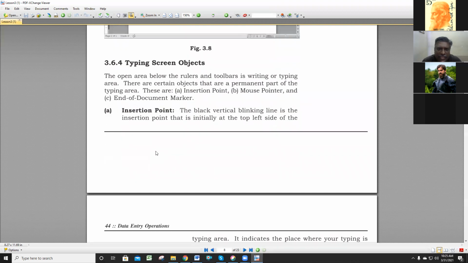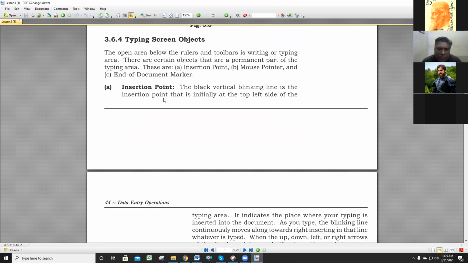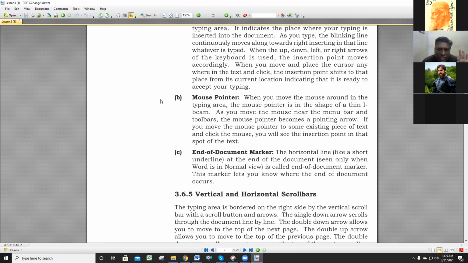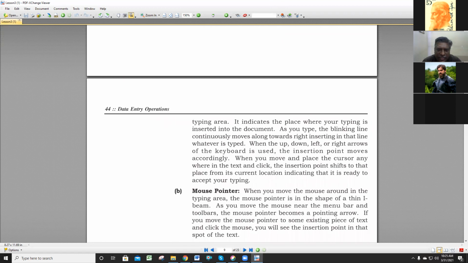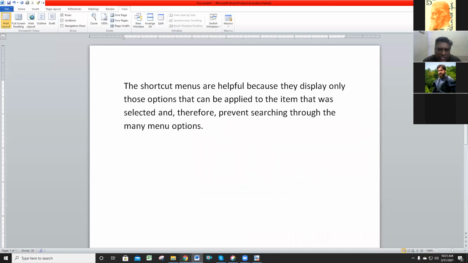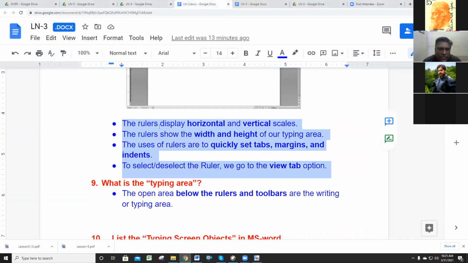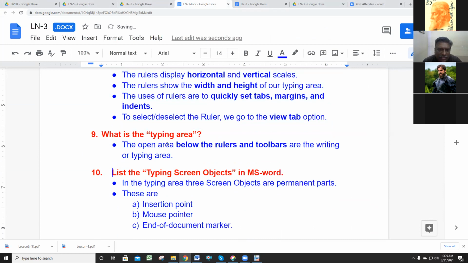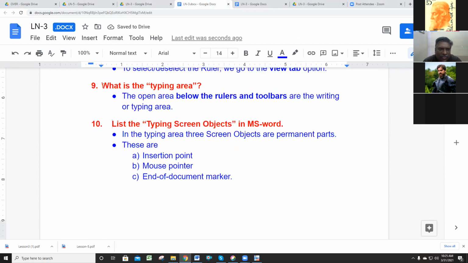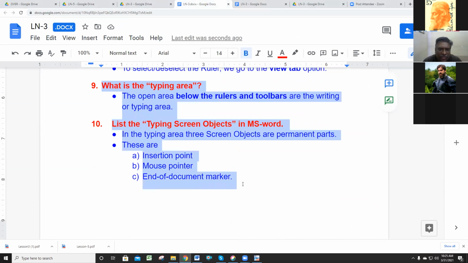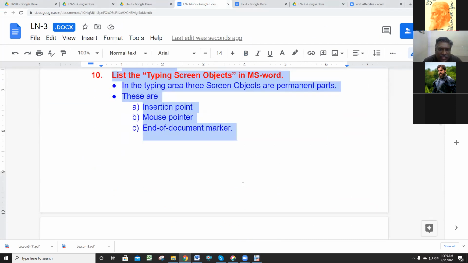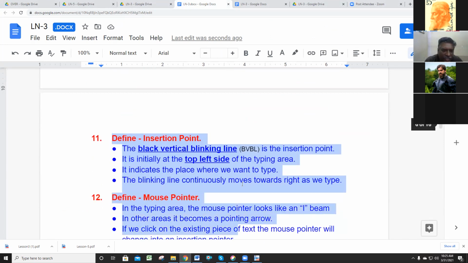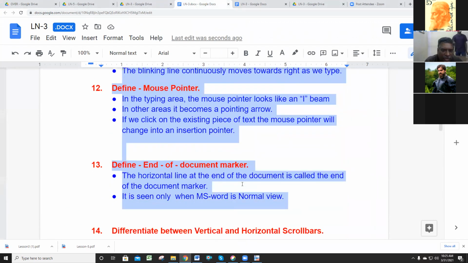What are the typing screen objects? Insert point, mouse pointer, end of the document marker. So 3 options are there in the typing area. I will add on that question now. The typing area, what are the options available? First, what is typing area, and what are the options there: insert point, mouse pointer, end of document marker.